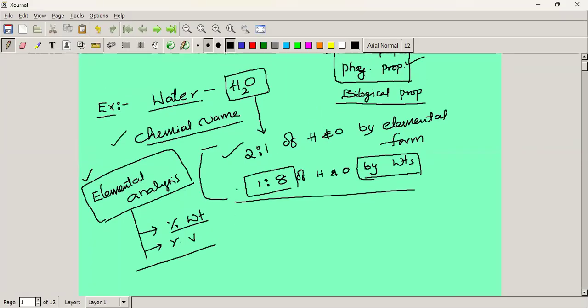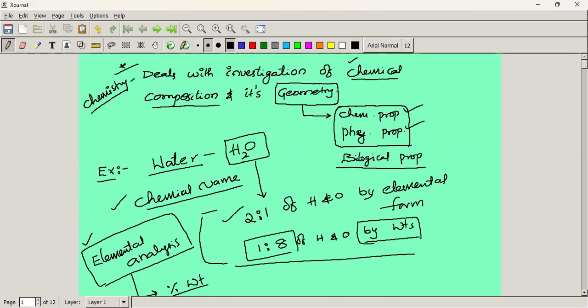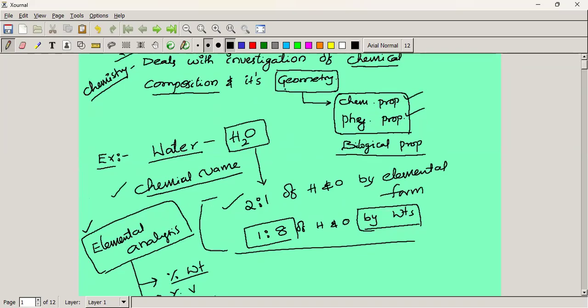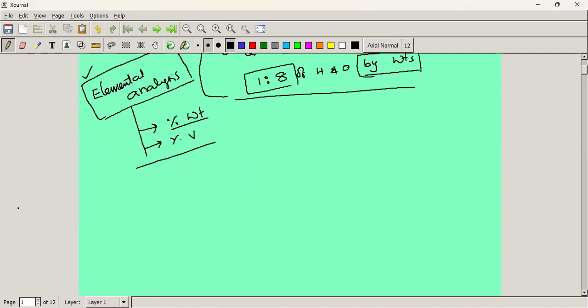And the second one is here. The second investigation is geometry. How can we identify the geometry of a substance? What are the methods we can use to identify the geometry?